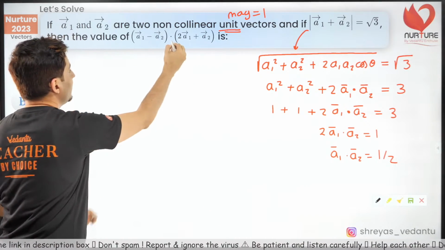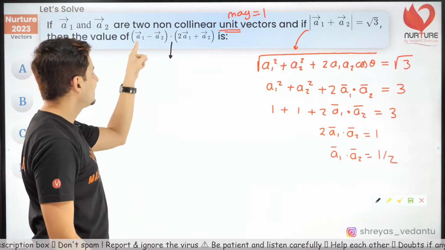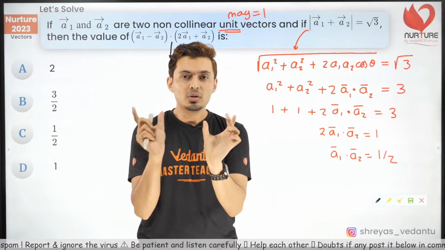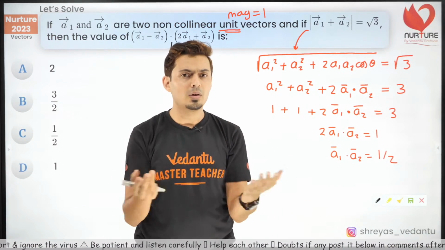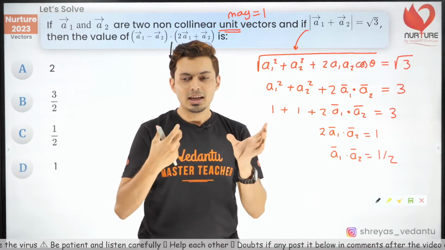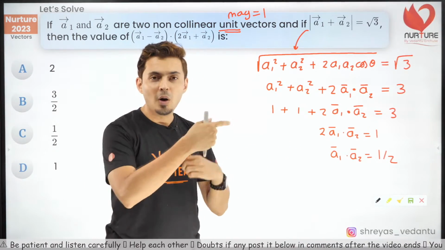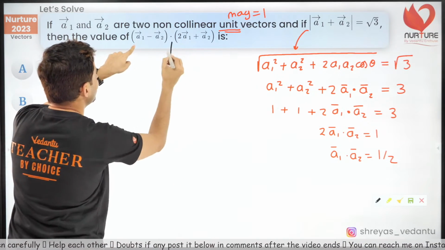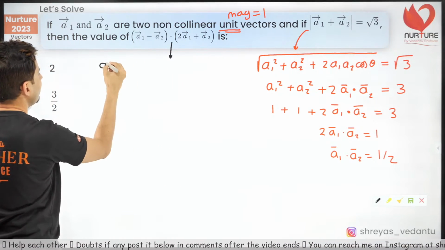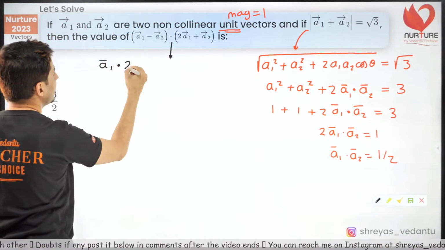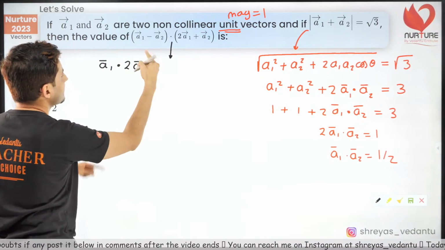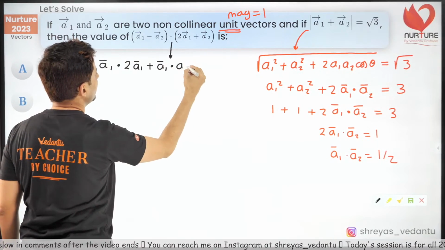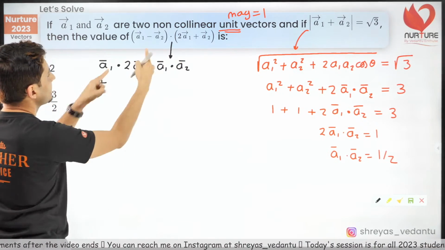Now let's try to solve this equation. Do you remember, whenever you have brackets, you just need to multiply just like you multiply your normal expressions, A plus B, X plus Y. All 4 combinations will come. So A1 goes with 2A1, so it will be A1 bar dot 2A1 bar, plus A1 goes with A2, so A1 bar dot A2 bar, plus what is the next term?